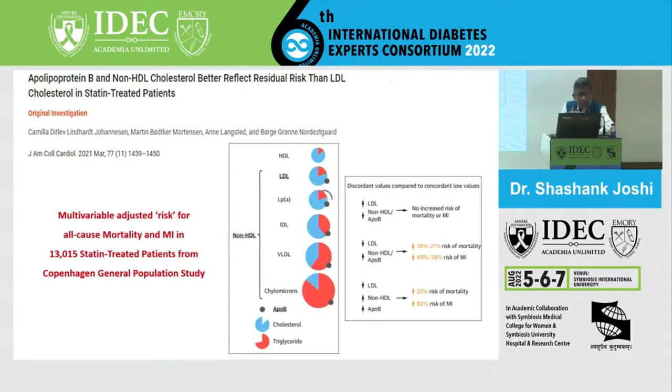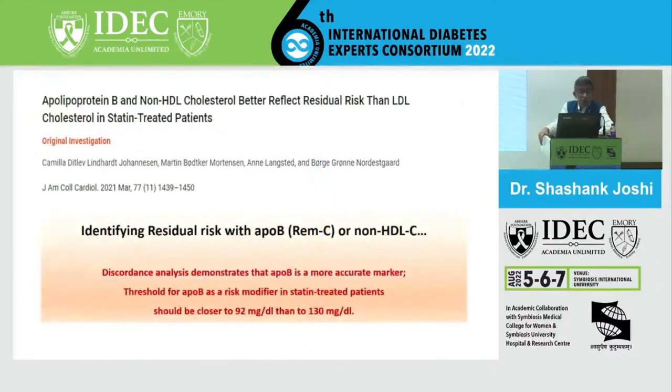This clearly reflects the residual risk, and you can see that residual risk exists despite statinization. So that risk is driven predominantly by non-HDL and ApoB, and that's something we need to recognize. There is still a risk of myocardial infarction and all-cause mortality. That's very clear.